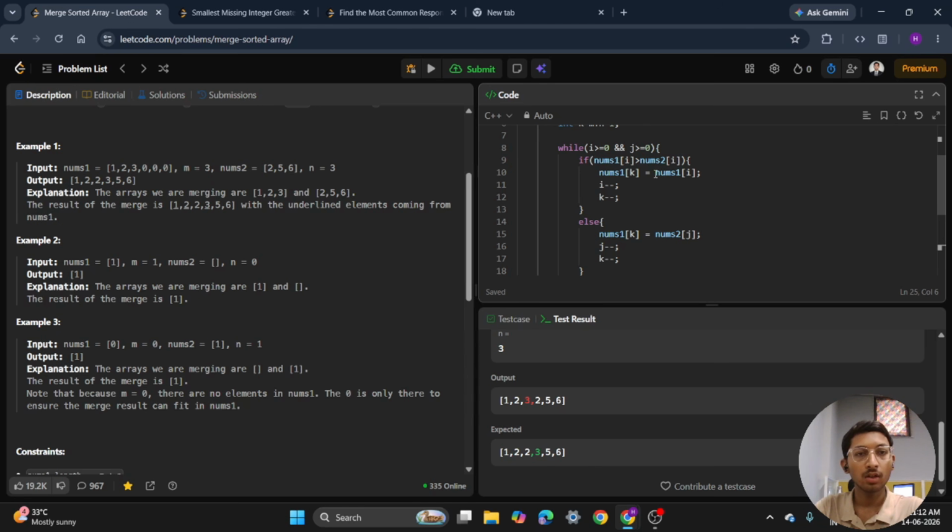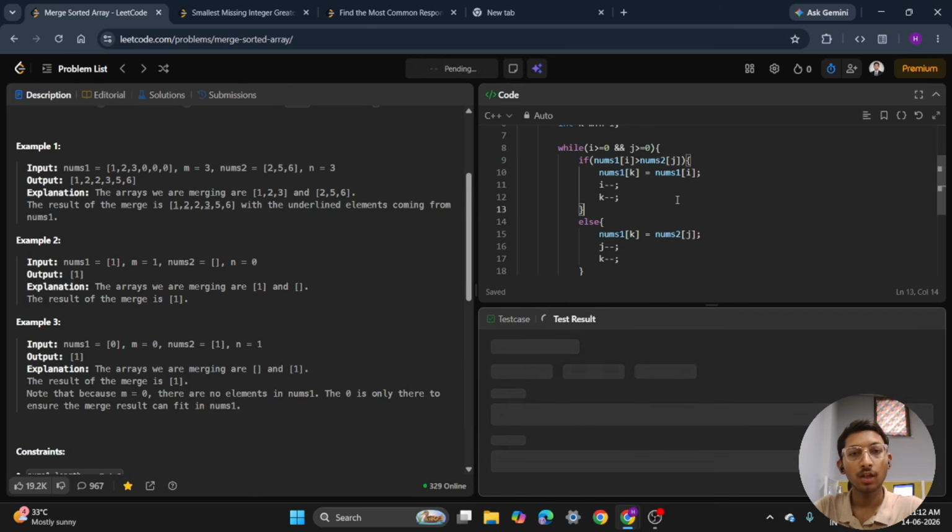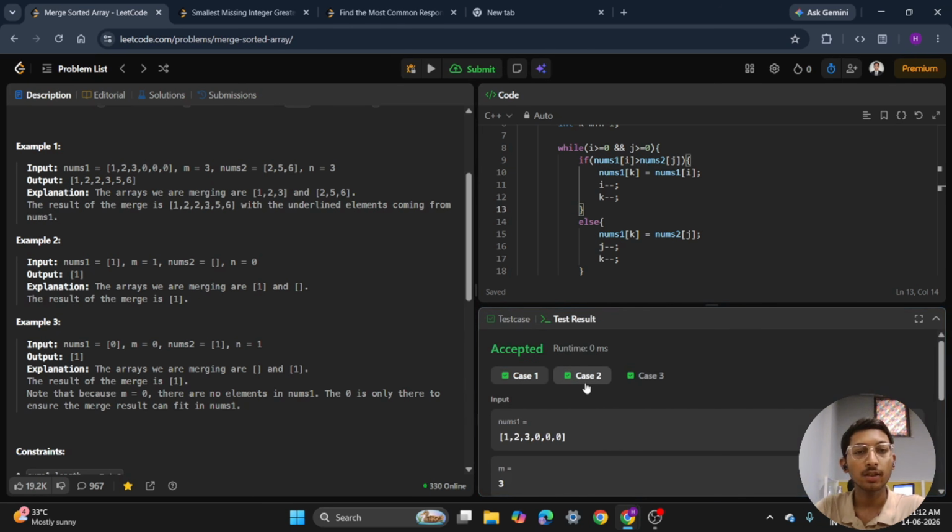If we see here in the if condition, I have given i inside nums2, which is wrong. Inside that, we will give the j pointer. Now let's test whether the answer is correct or not. So you can see that it has passed the test cases.